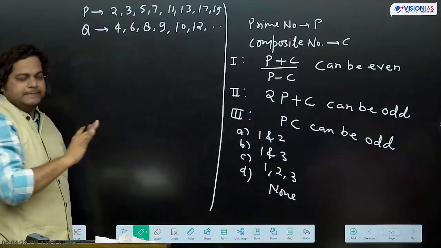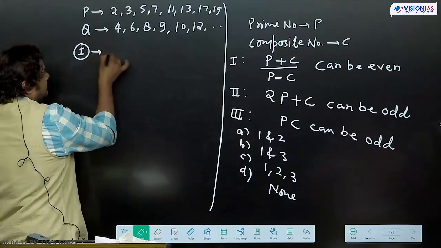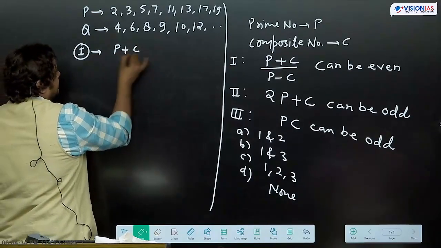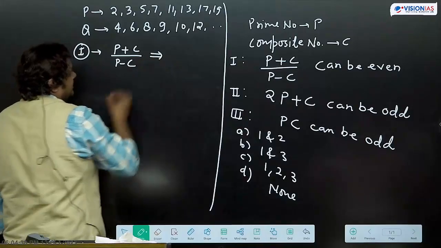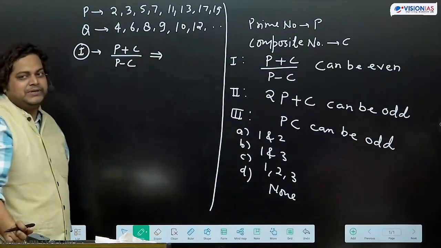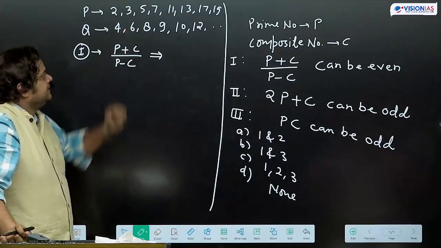Okay, the first statement is p plus c divided by p minus c can be an even number. We need to find out that possibility. We can take the value of p from above.